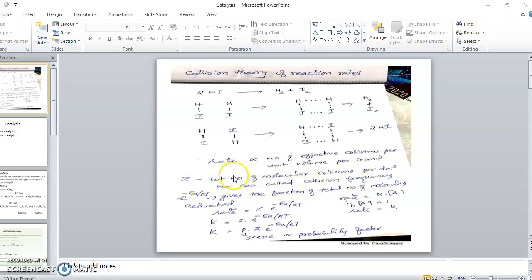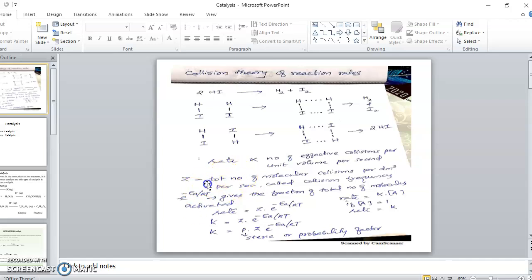But remember, even if all the molecules are colliding, only those molecules which are activated or which are having threshold energy will lead to the product. Clear?